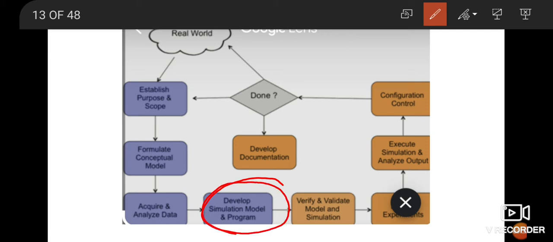Based on that, you will develop the simulation model. That means you will design an engine. Design means, as I told you in the last lecture also, to be very specific about design and drawing. A drawing you have already created of that particular engine that is producing the torque, the output you are getting somewhere else, but you have to design it. Design means you have to consider the actual constraints, the particular forces acting on those things. So all that you have to consider, and then you have designed a particular system.